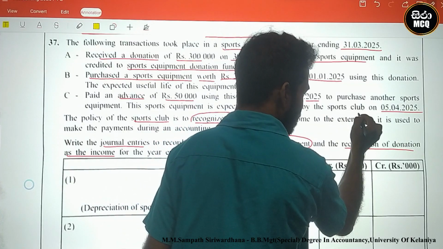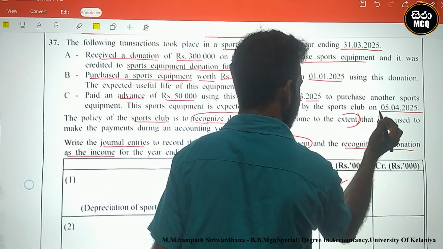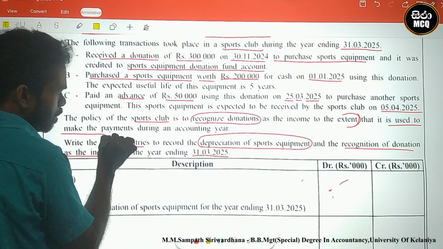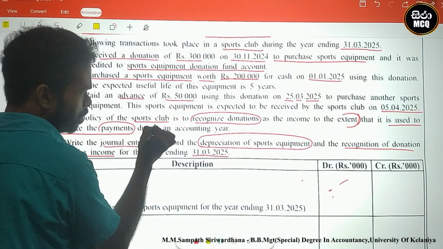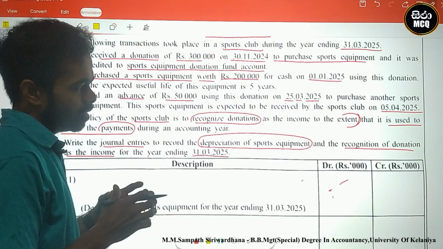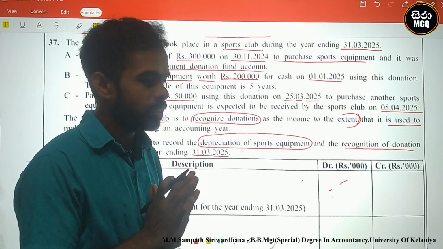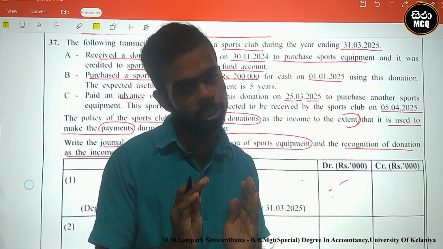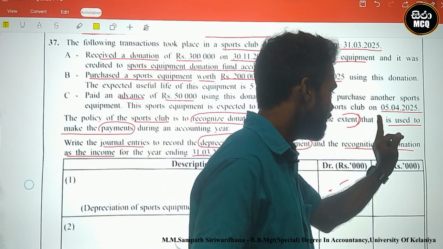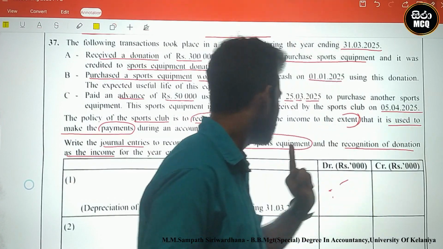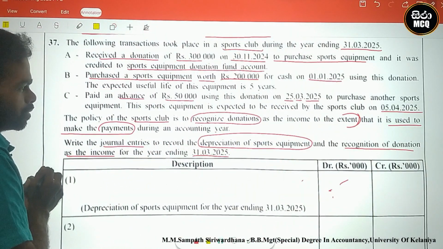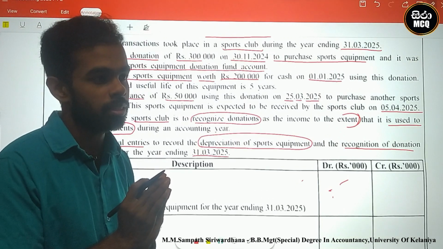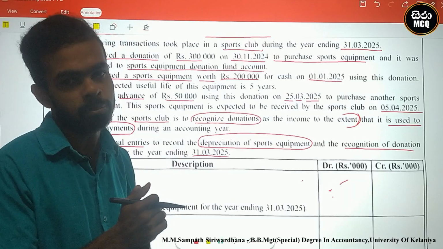To the extent that it is used to make payments during the accounting year. You must identify the income extent, meaning the value limitation. It is used for payments. We can use this fund donation for sports equipment purchasing.